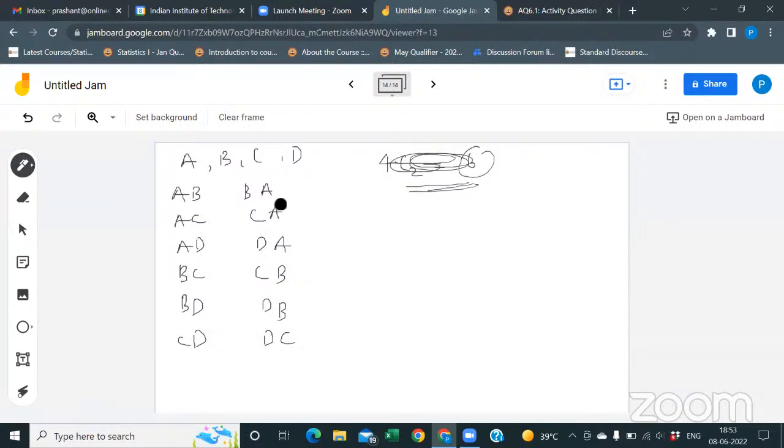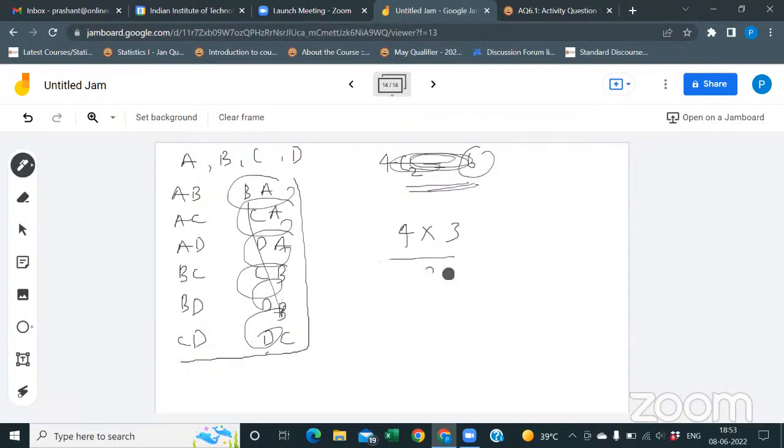Let it be, these are the total 12 pairs. My point is this, sir: in four players, each player plays with the other 3 players. Each player plays matches with the other 3 players, so that's 4 into 3.